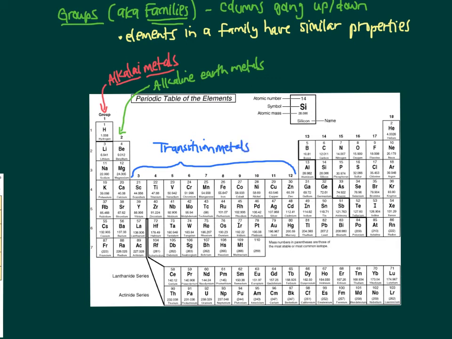And then you've got group 13, 14, 15, and 16. They have names, but you don't need to know them. And finally, you have group 17. These are called the halogens. And group 18, you may remember from class today, these are your noble gases.